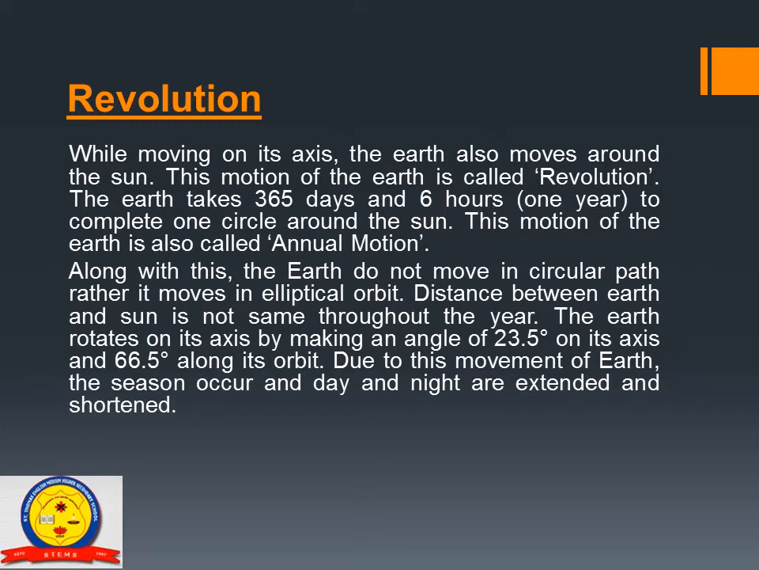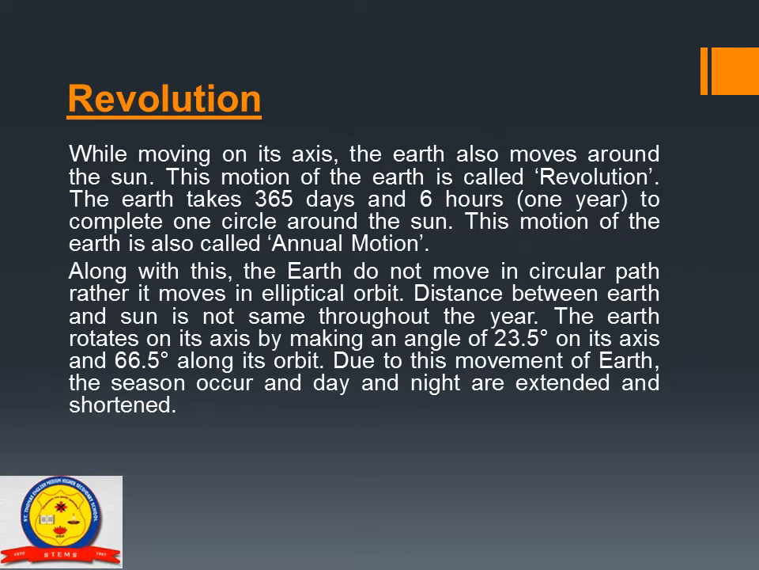And revolution, when the earth completes one full circle around the sun. That motion of the earth is called revolution. And along with this, the earth does not move in a circular path, rather it moves in an elliptical orbit. The distance between the sun and earth is not the same throughout the year.